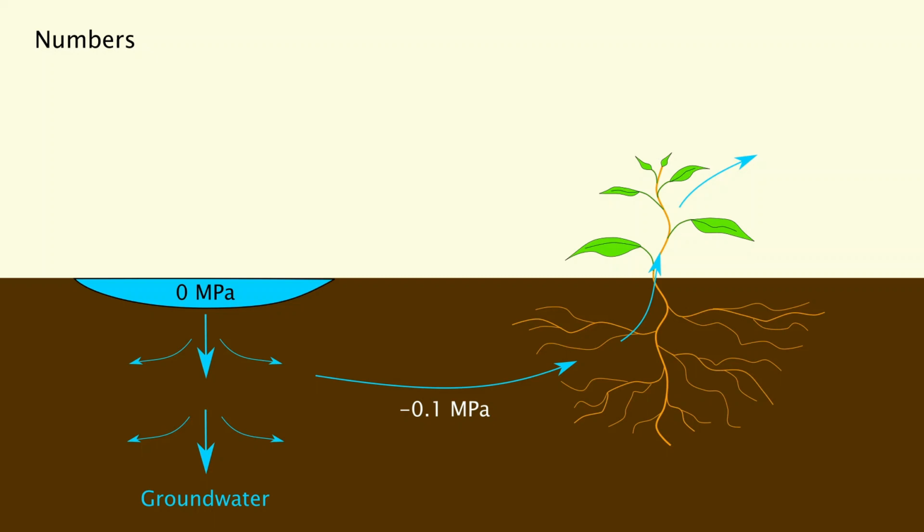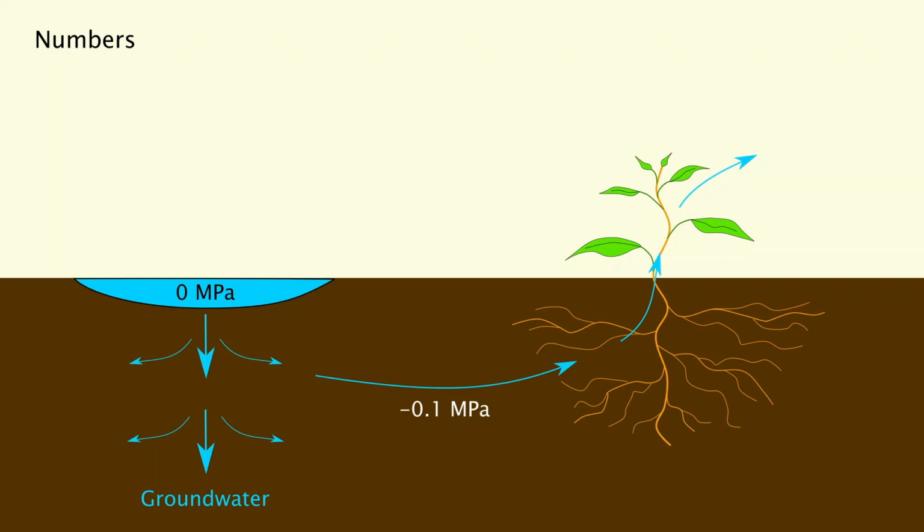Let's start with the water potential of pure water on the surface of the soil. This would be 0 megapascals. The units here refer to the units of pressure. When we go into the soil, there is a negative pressure, so water will actually be moving from the surface of the soil into the soil. Often this is not a very high amount of negative pressure, like minus 0.1 megapascals.